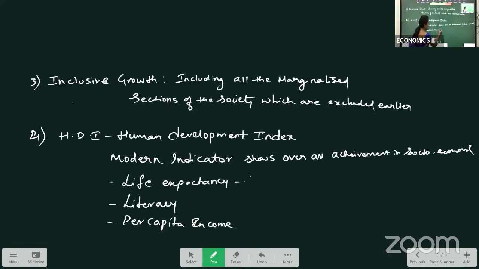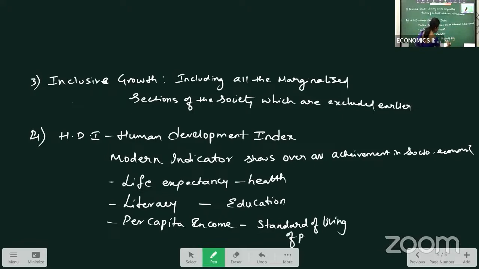So here we can say life expectancy shows the health conditions in the country, literacy shows the education facilities in the country, and per capita income shows the standard of living of people in the country. These are the indicators that show there is development in the country. Clear? So this is our Human Development Index.